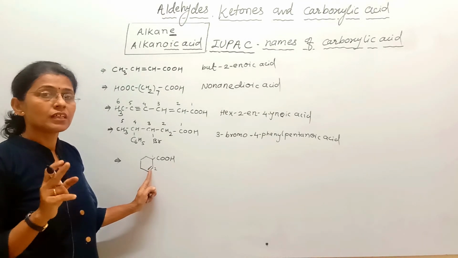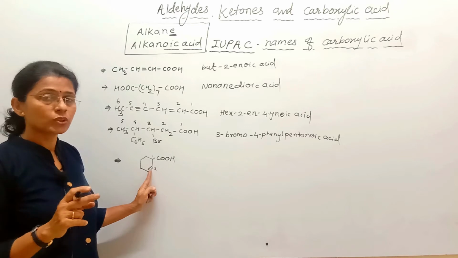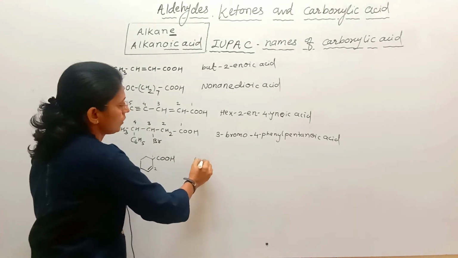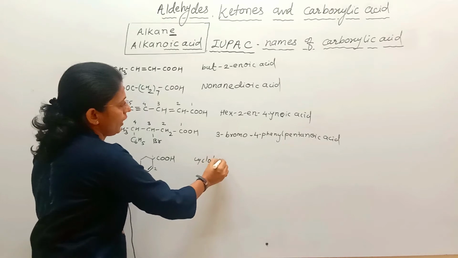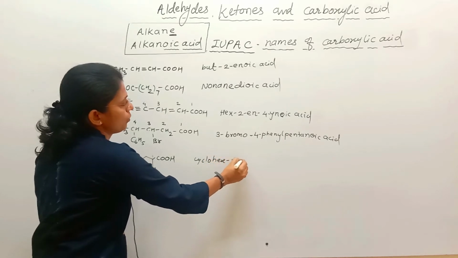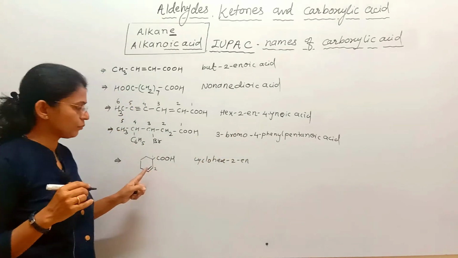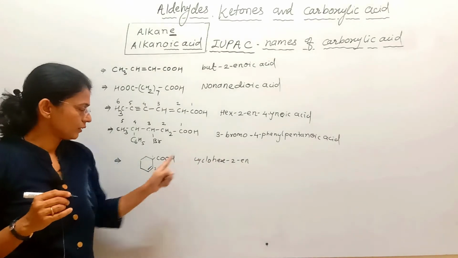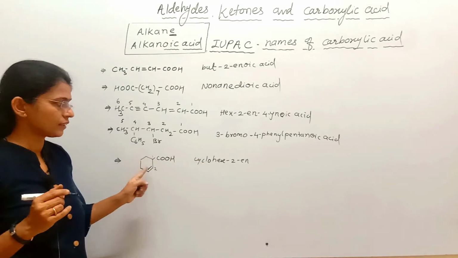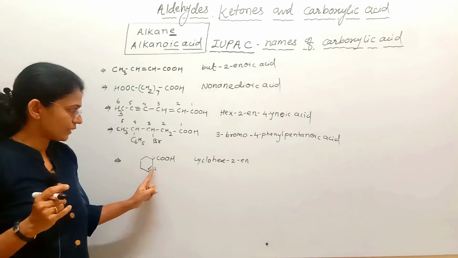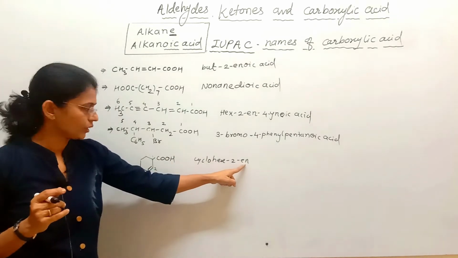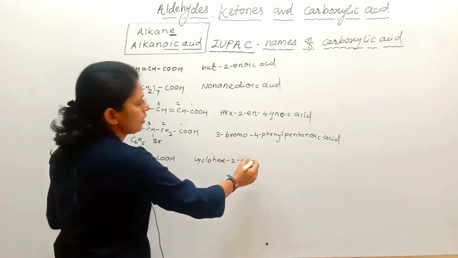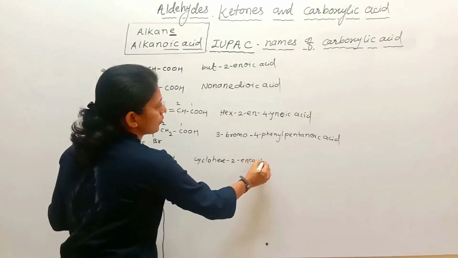So it is cyclohex-2-ene. Cyclic compound, so cyclo, 6 carbon, hence hex. At second position there is a double bond, so ene, and as COOH is there, we must write carboxylic acid.